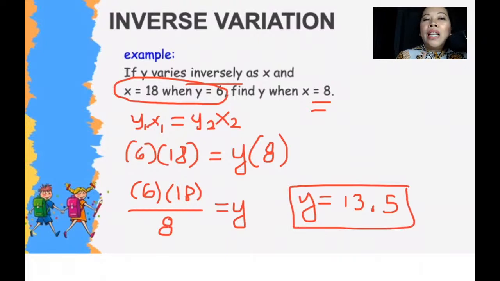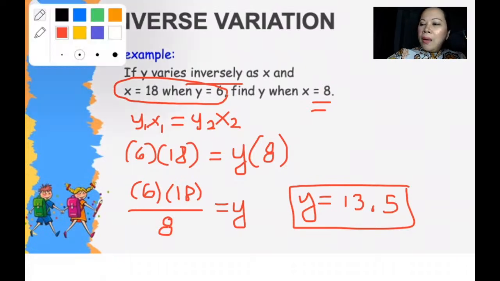Okay, so let's check if our solution is correct. As I have mentioned, if it is an inverse variation, as one increases, the other decreases. Okay, that's inverse. So it's opposite. Opposite relationship. So let's check.